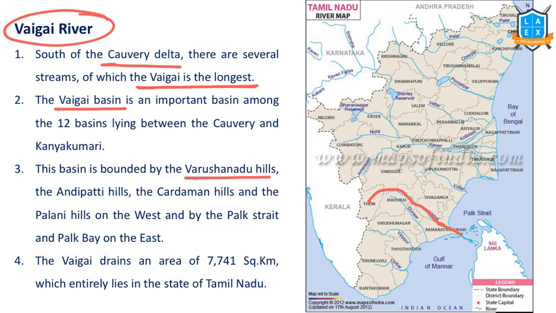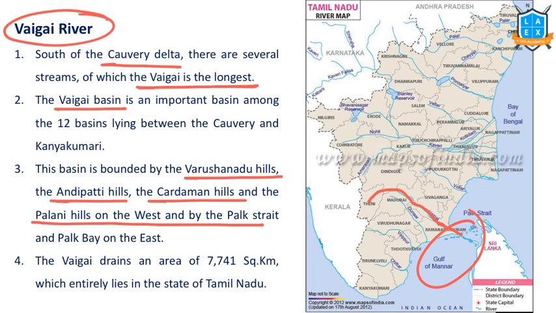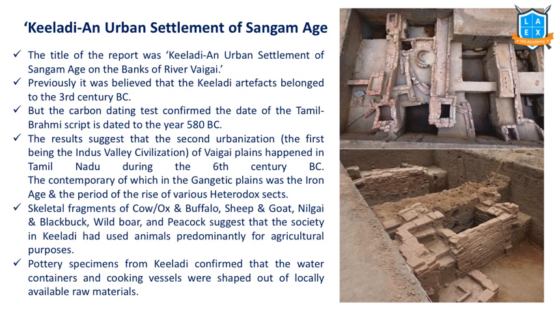This basin is bounded by Varushanadu Hills, Andipatti Hills, Cardamom Hills, and Palani Hills to the west, and to the east it has Palk Strait and Palk Bay. Important. Vaigai drains an area of 7,000 square kilometers. It's entirely on the southern side of Tamil Nadu. Why is this important? Because of this.